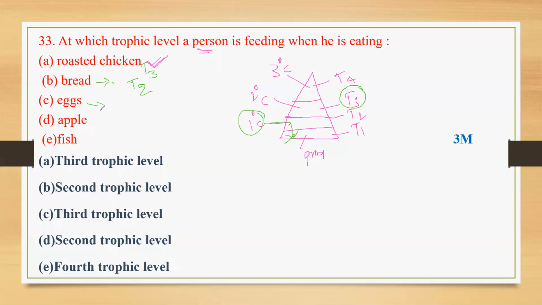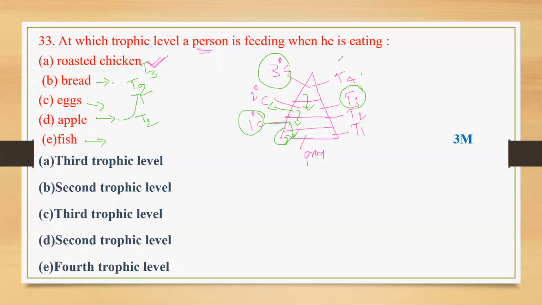Then if he is eating eggs, that is going to be the third trophic level. The person is going to depend on the primary consumers. Next, apples. Of course, apples are also the second trophic level, because the person is going to depend on the producers. Plants produce apples, vegetables and fruits. Then if the person is eating fish, he comes under the third trophic level, because it is the tertiary consumer. So he depends on the secondary consumers.